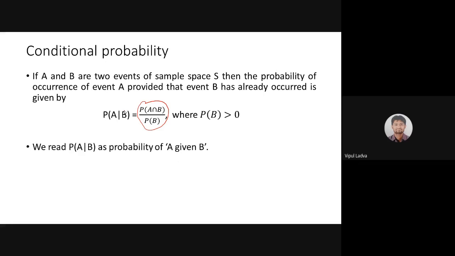We read this notation as A given B, or A over B, or A with respect to B. It's totally okay. And take care about one thing: this is a vertical bar, not an oblique or division sign. It should be straight.